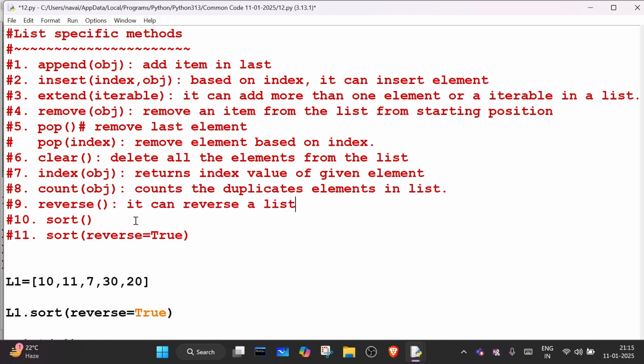What about this? It arranges the elements in order. It sorts the elements from minimum to maximum. Okay, what about this?